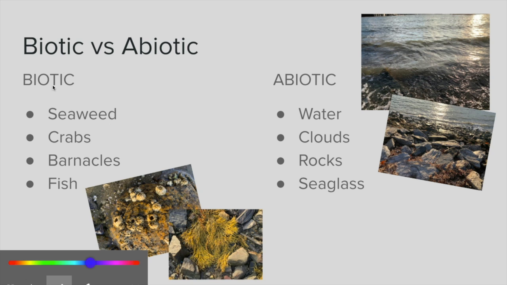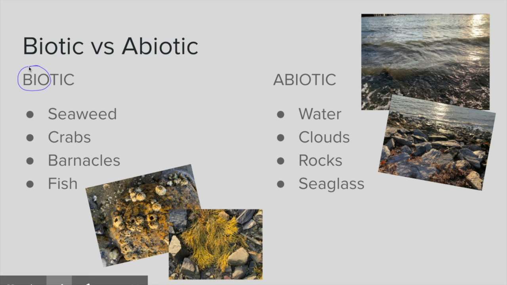Biotic. Let's understand that bio means life. So biotic is literally meaning living. So biotic factors are anything that's living in an ecosystem. So that could be seaweed, which is right here. It could be crabs. It could be barnacles, which are right there, or fish. All of these you might find in a marine ecosystem.